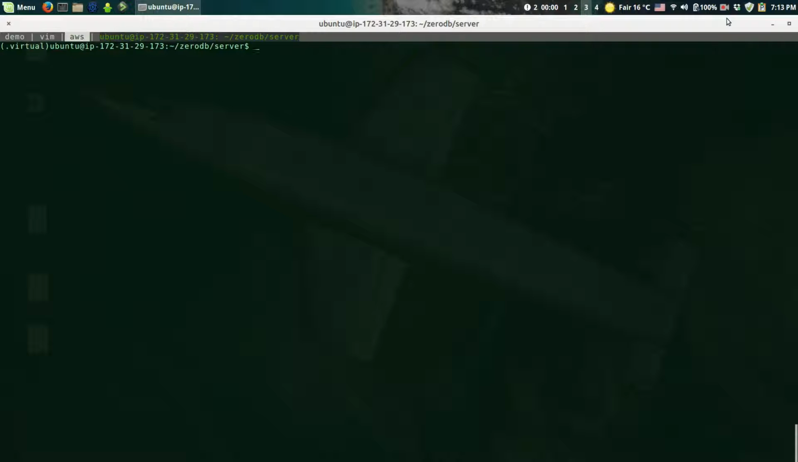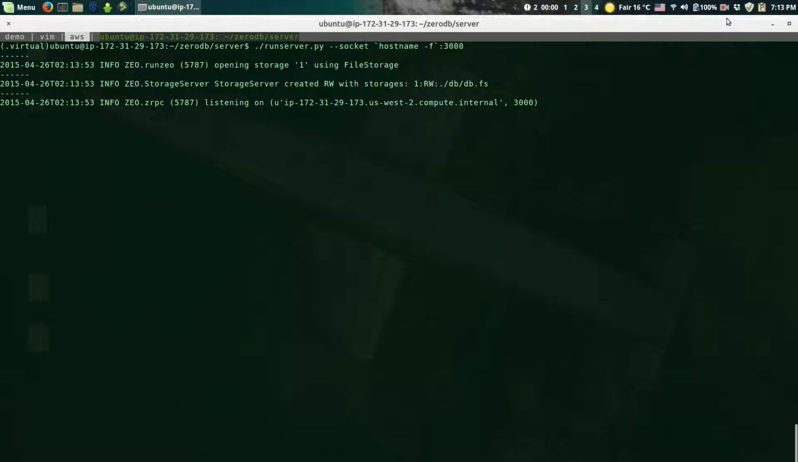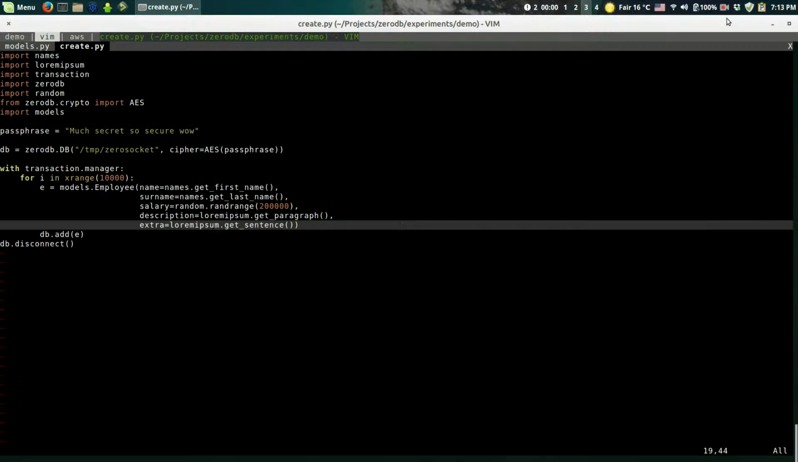I'm going to show you a demo. So I'm running a ZeroDB end-to-end encrypted database on AWS. Here it is. And I have pre-populated this database with some data.